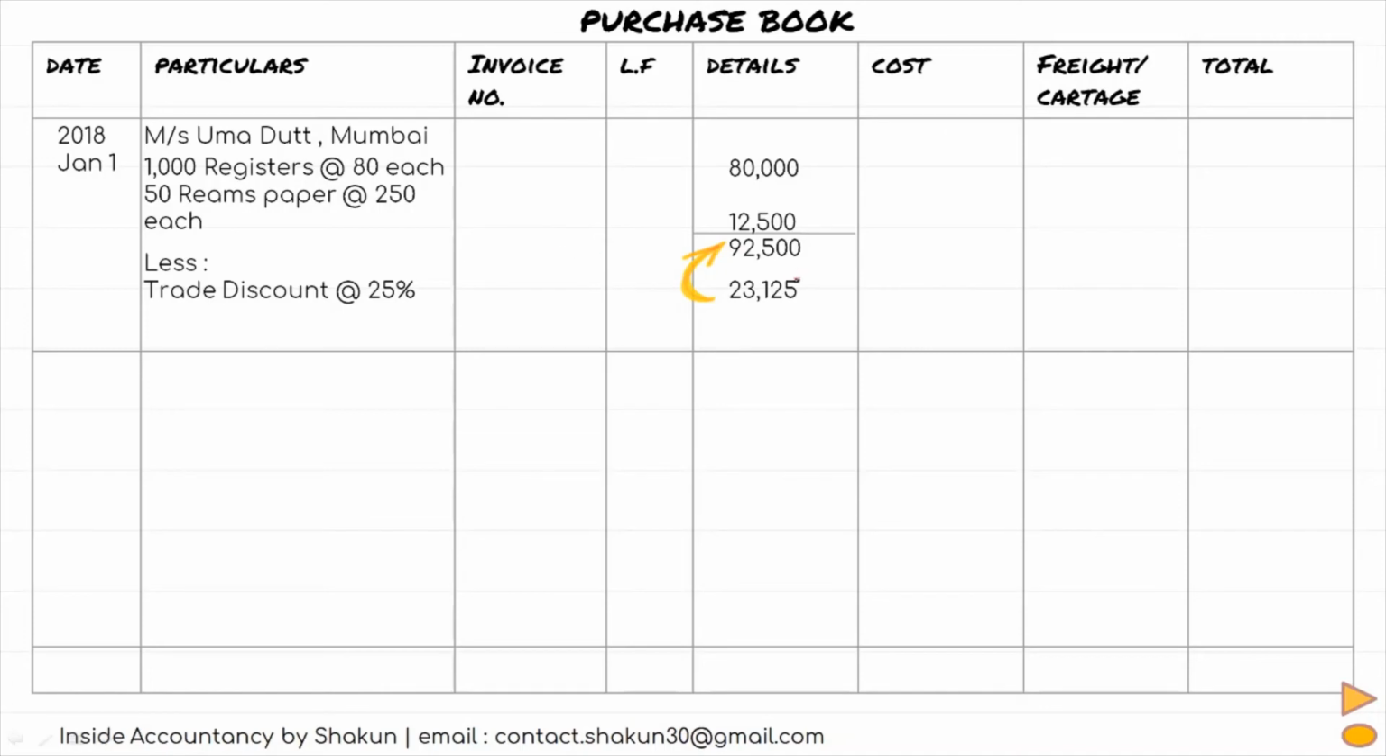Please note that trade discount is always calculated on the list price. So it is calculated on list price, subtracted from it, and then we get the amount that is 69,375, which is the cost. Now no freight is given here, so 69,375 under cost, no freight, and the total is also 69,375. Now the second